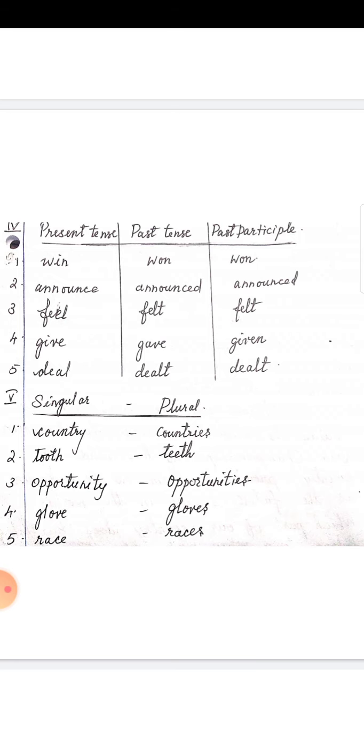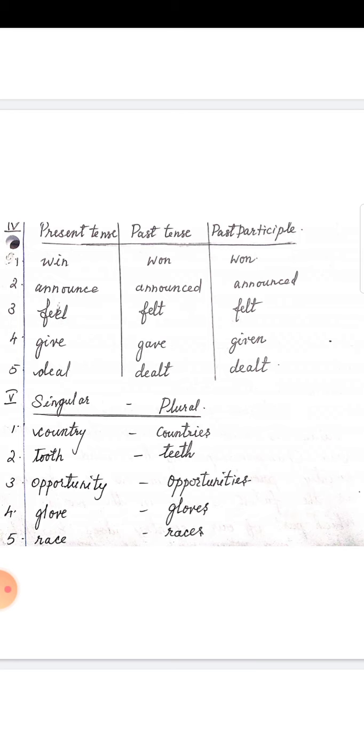Past and past participle, felt, F-E-L-T. Then give, G-I-V-E. Past tense is gave, G-A-V-E. Past participle is given, G-I-V-E-N. Then deal, D-E-A-L. Past tense and past participle are dealt, D-E-A-L-T.